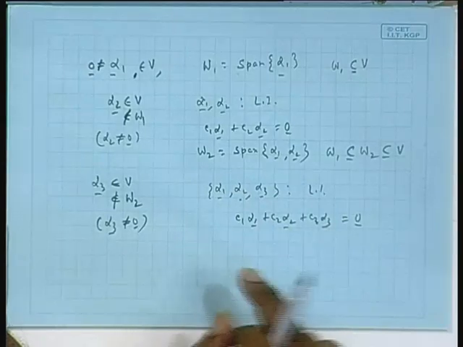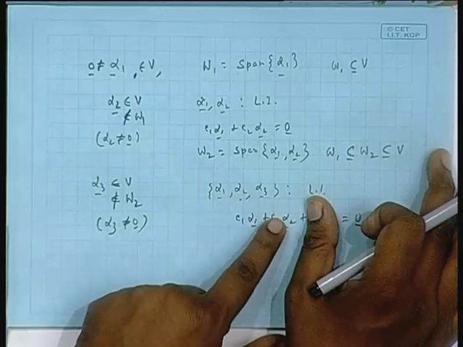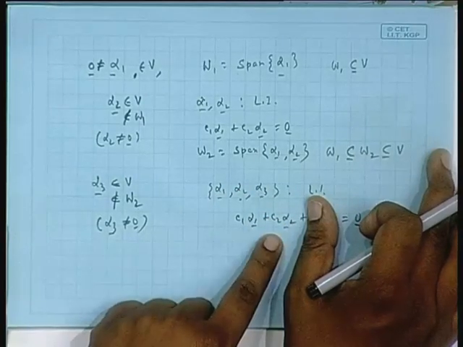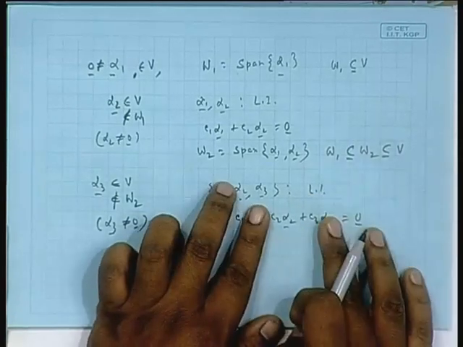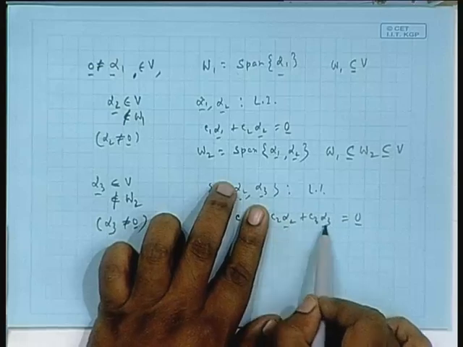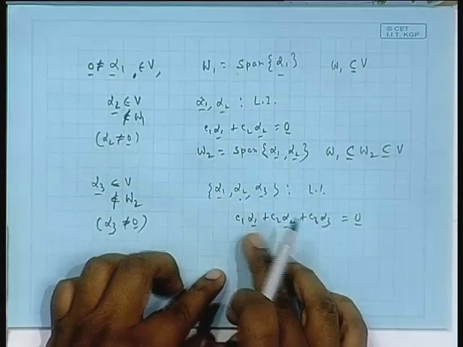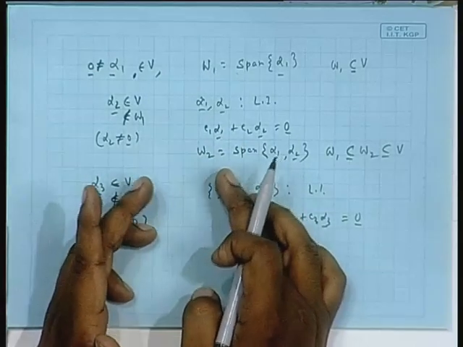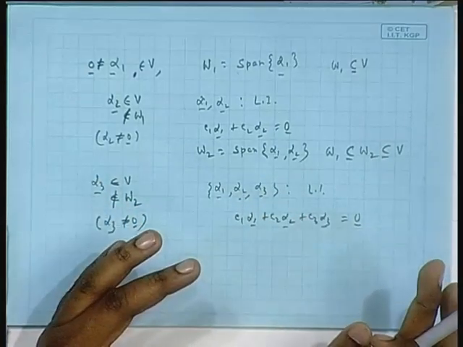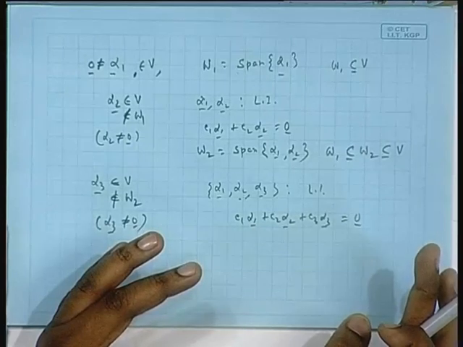Then 2 non-zero. So suppose these 2 are non-zero. Since alpha 1, alpha 2 has been proved to be linearly independent already, they cannot both be non-zero. So if these 2, alpha 3 can be written in terms of alpha 2, or if these 2, alpha 3 can be written in terms of alpha 1. In either case, alpha 3 is part of W1 and therefore W2, or part of W2. That is not possible.